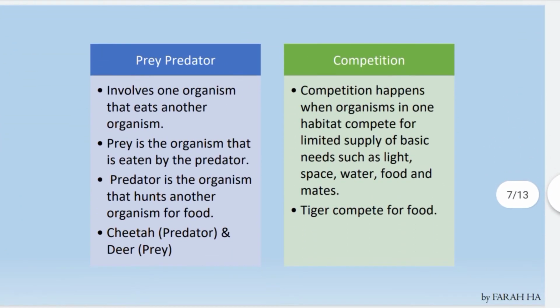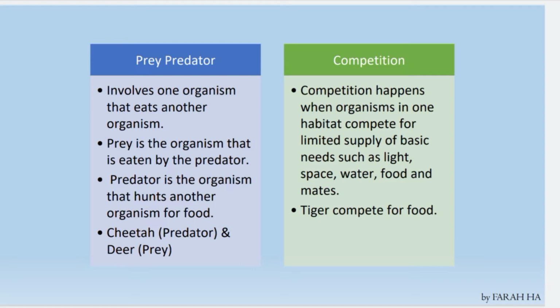The other interactions are prey-predator and competition. Prey-predator involves one organism that eats another organism. Prey is the organism that is eaten by the predator.